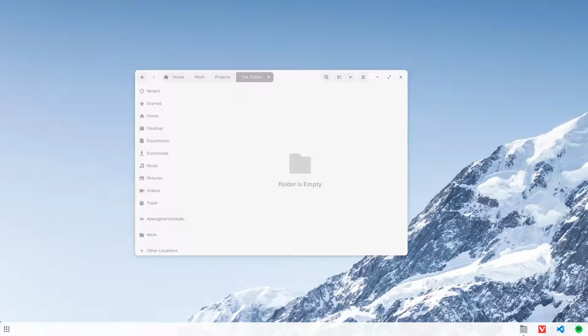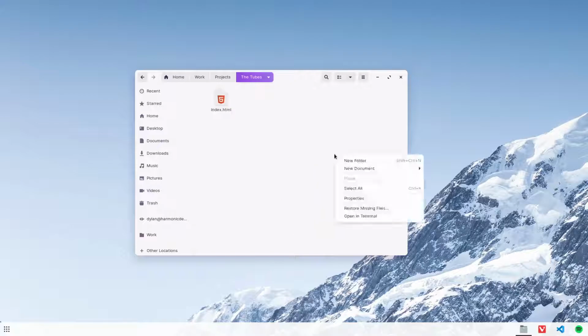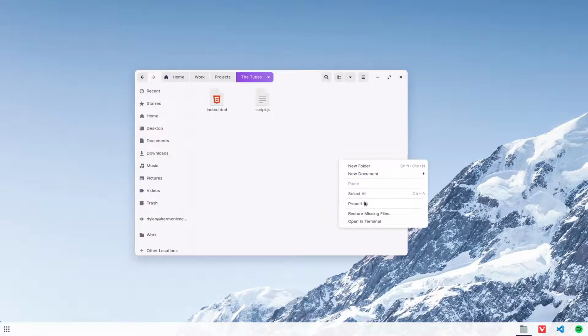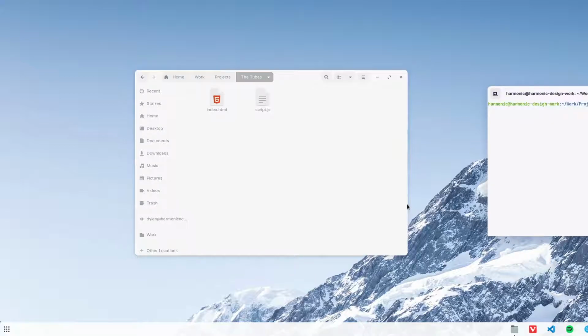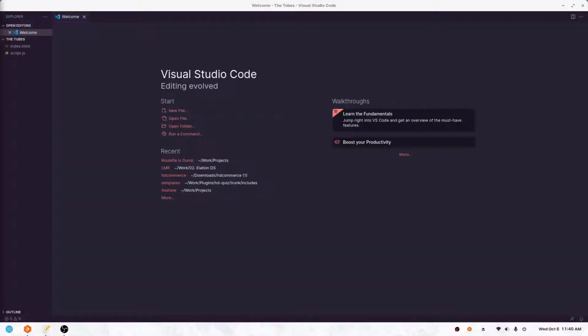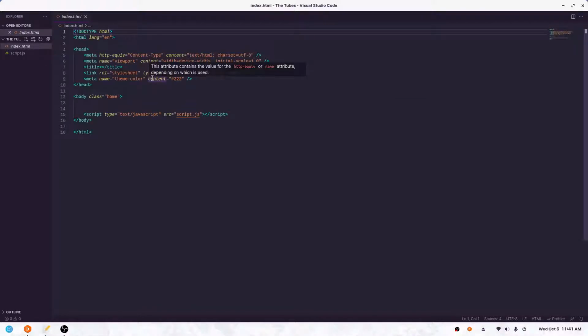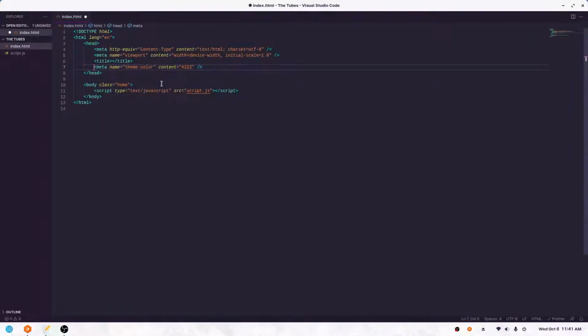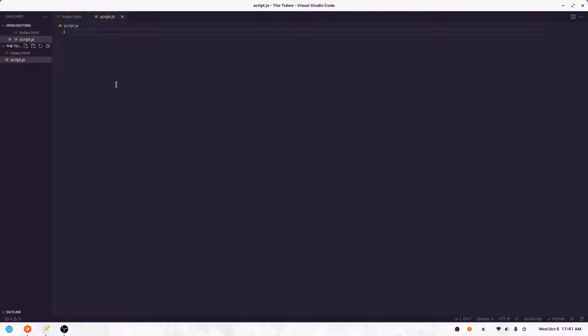So let me switch the camera here. What we'll need is just an index file and a script file, and that's pretty much it. This is all we're going to need. So I'm just going to open this up in VS Code. So here we are in VS Code, and we have our index file, but we're not going to be using this file much. We're just using it to console log. So I'm just going to get rid of the style sheet and keep the rest in here. And the script file should be just empty right now.